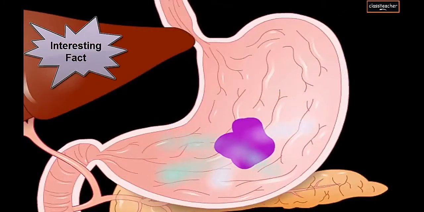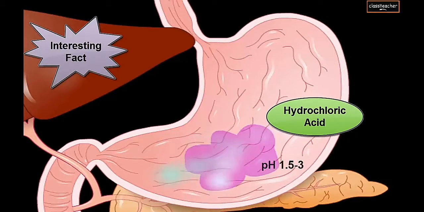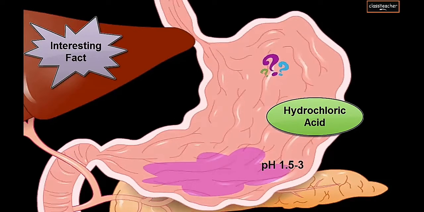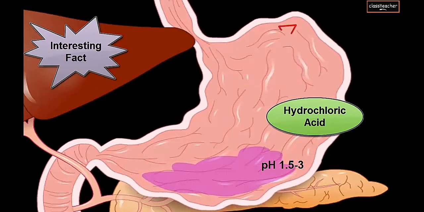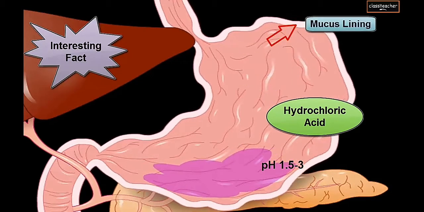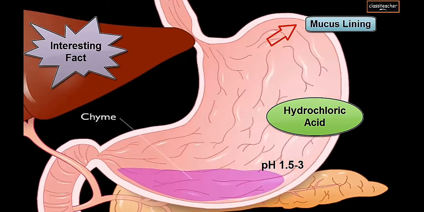Here is an interesting fact, students. This hydrochloric acid has a pH of 1.5 to 3. Then how does our stomach handle this acidic nature? Because our stomach has a protective lining which is known as mucus, which protects our stomach from this hydrochloric acid.